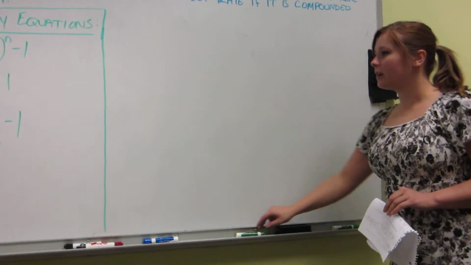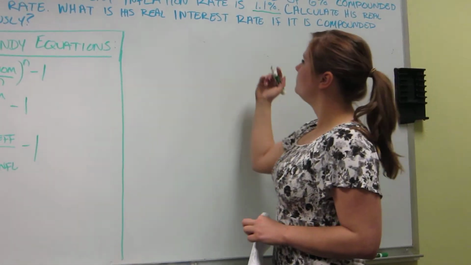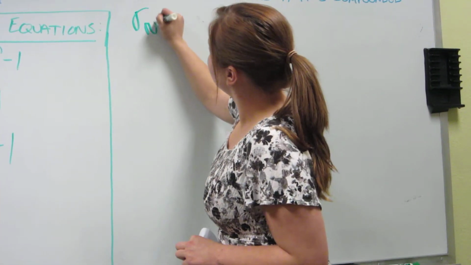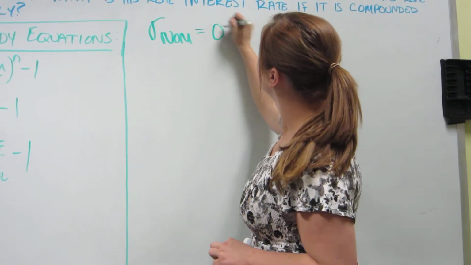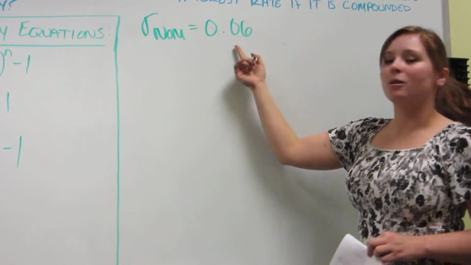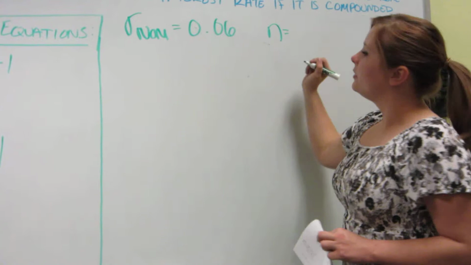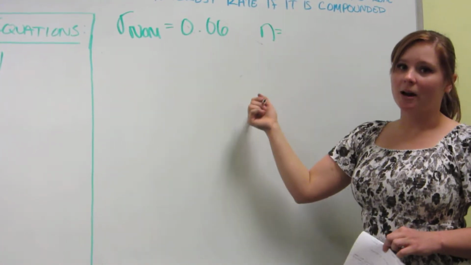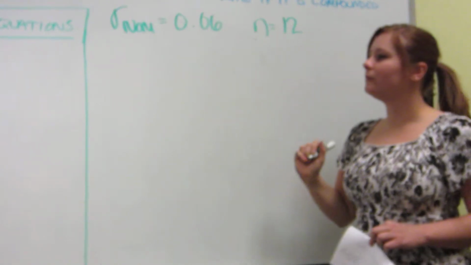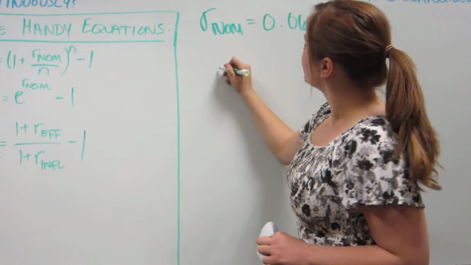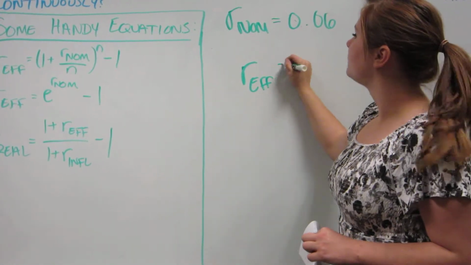So first we'll look at if it is compounded monthly. So again, your nominal interest rate, R-nom, is given. It's going to be 0.06 because it's 6%. And then your N is going to be number of times compounded in a year. So there's 12 months in a year, so your N is 12. Now using that first equation, you're going to calculate your effective interest rate.